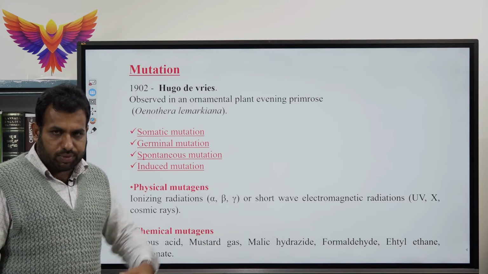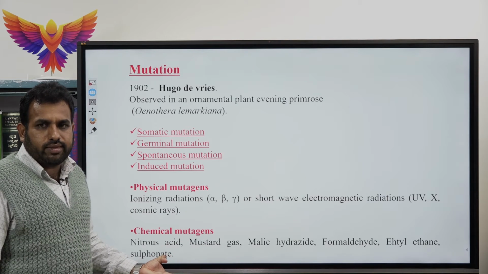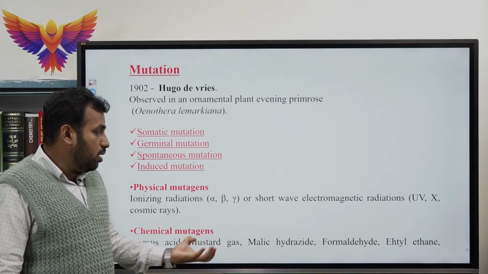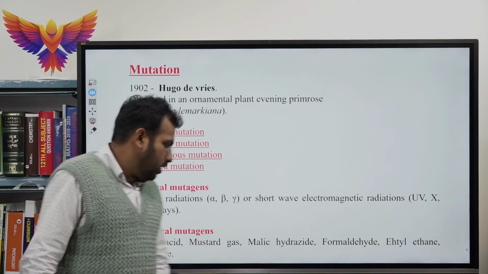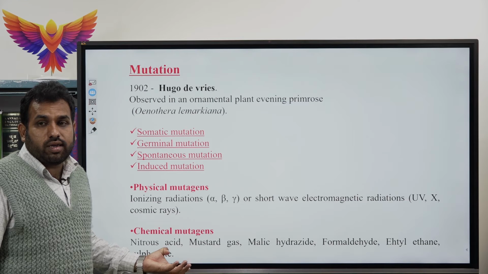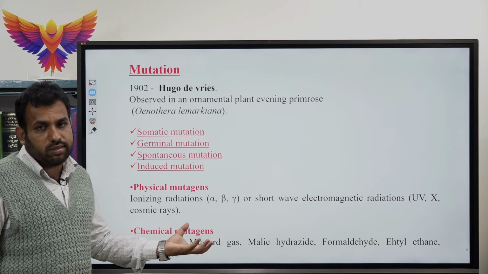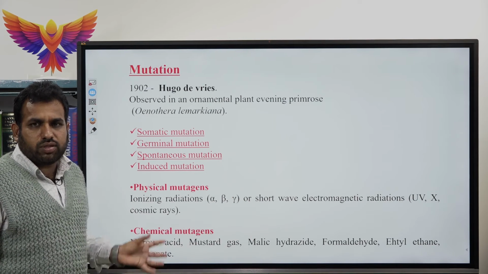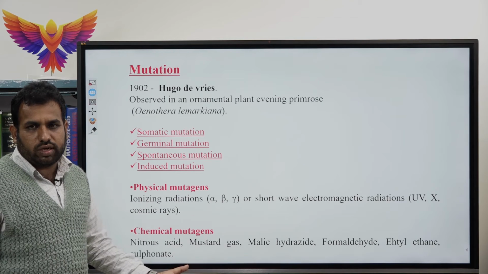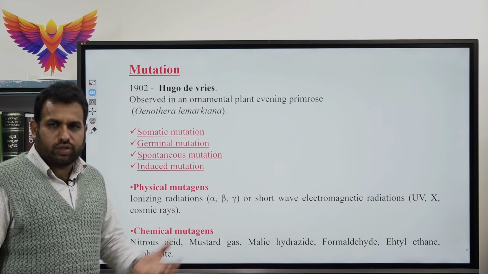Certain chemical substances like nitrous acid, mustard gas, maleic hydrazide, formaldehyde, ethyl ethane sulfonate (EES), MMS, methyl methane sulfonate. Those chemical substances which cause mutation are called chemical mutagens.